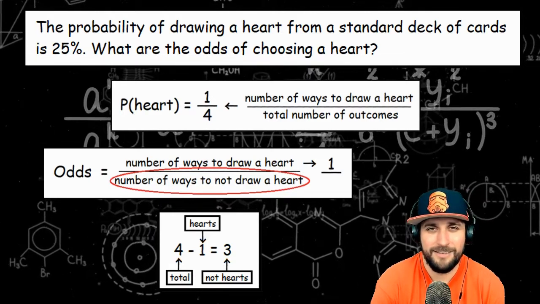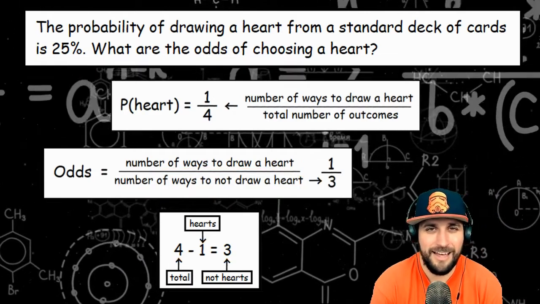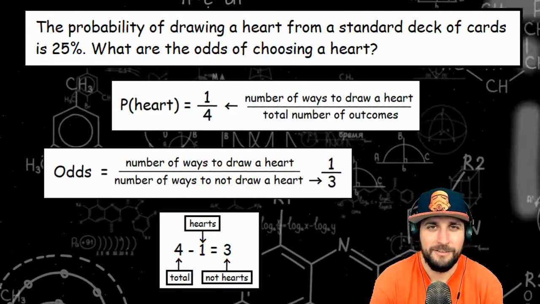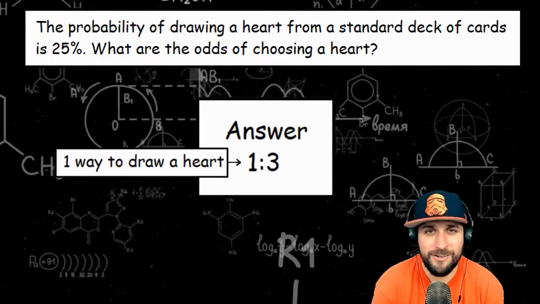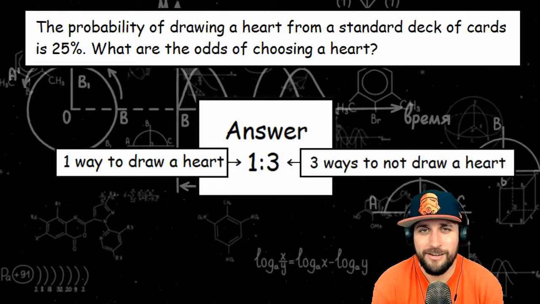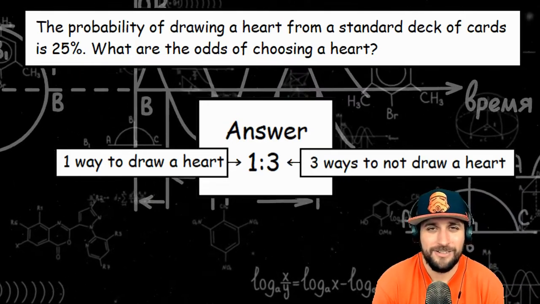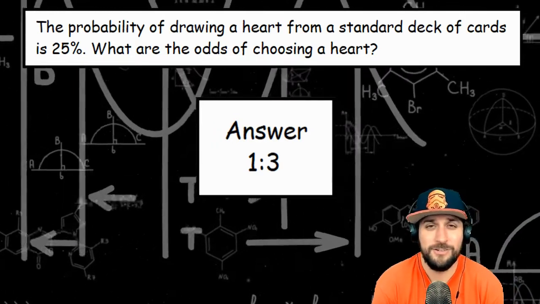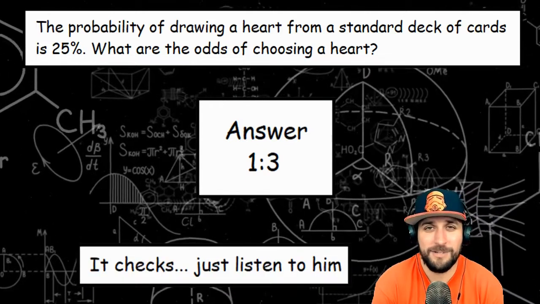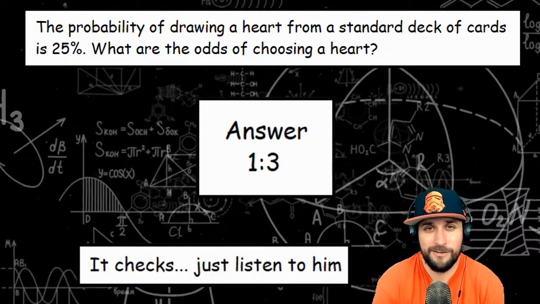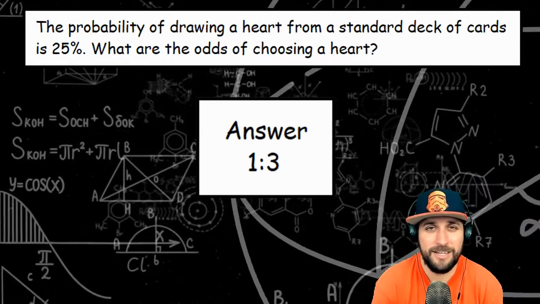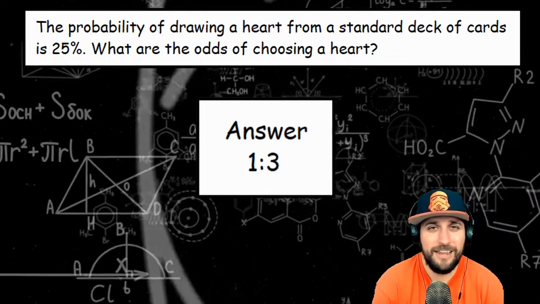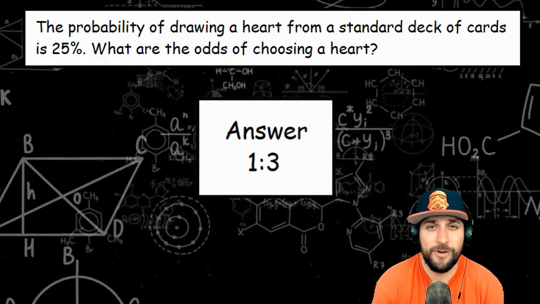So on my odds, there are 3 ways to not draw a heart. So now on my odds, I have 1 to 3, 1 way to draw a heart, 3 ways to not draw a heart. To check, if I added those together, I ought to get the total number of possible outcomes. 1 plus 3 is 4. 4 was the total number of outcomes in the denominator of my probability. So the odds in favor of drawing a heart are 1 to 3.